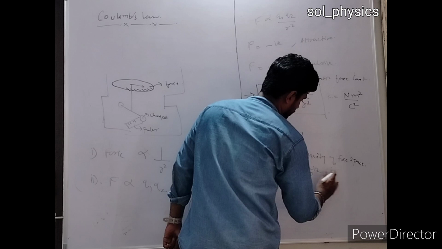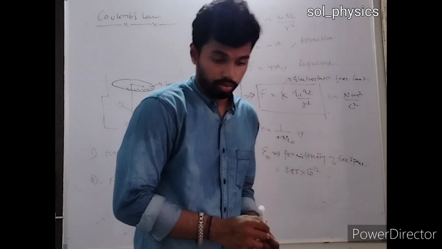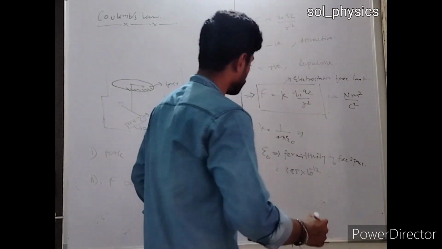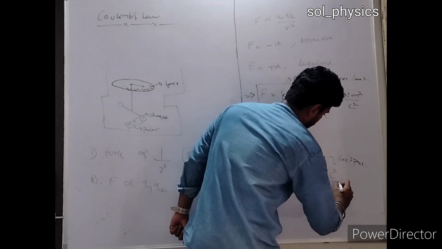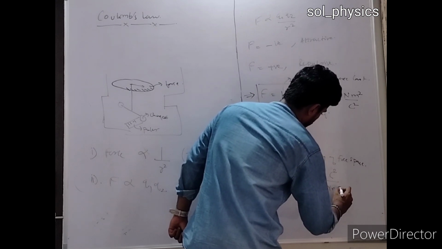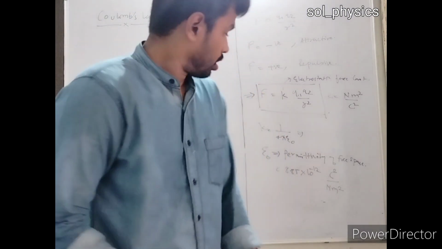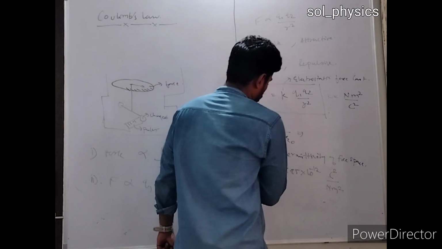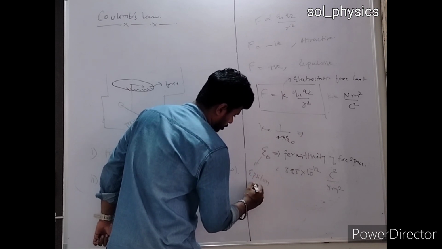So it will be Coulomb square divided by Newton meter square. So this is the unit of it. ठीक है? If you substitute the value of absolute, this is called epsilon naught.